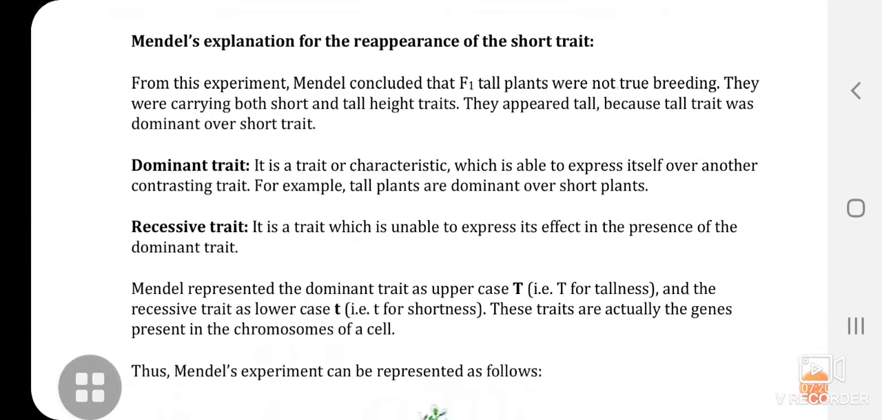Mendel's explanation for the reappearance of the short trait. Now what did Mendel say? When 1/4 of the plants came again, which were not shown in the F1 generation but came in the F2 generation, what did Mendel explain about that? From this experiment, Mendel concluded that F1 tall plants were not true breeding. They were carrying both short and tall height traits. Though they were not appearing, they had both the traits. They appeared tall because the tall trait was dominant over the short trait. This is what Mendel concluded.